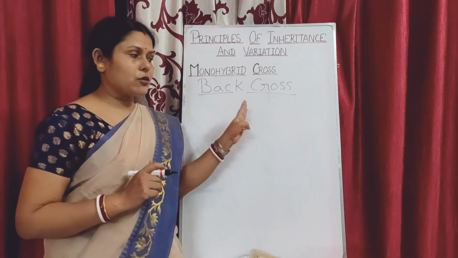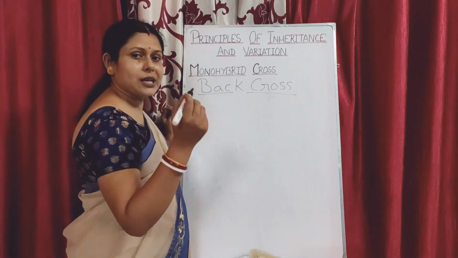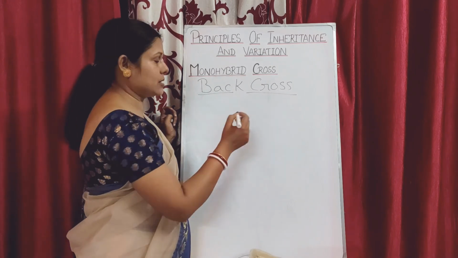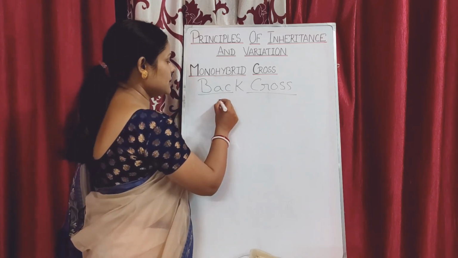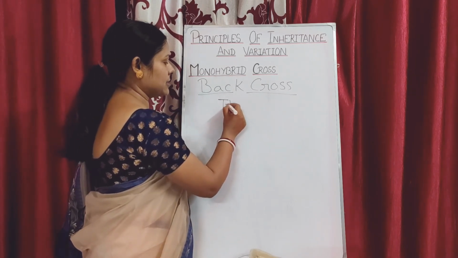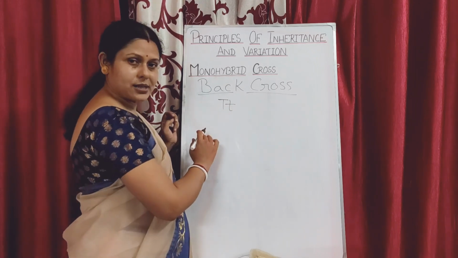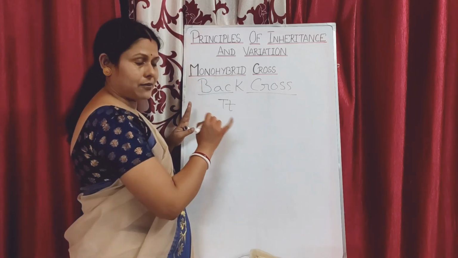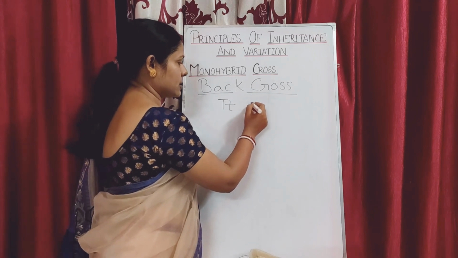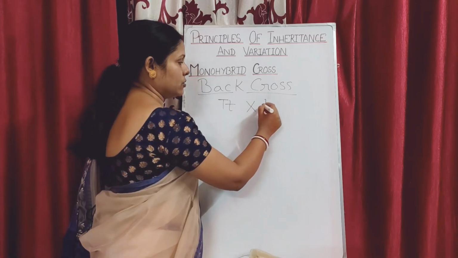But in case of back cross, suppose you have an individual which is heterozygous, say again tallness and dwarfness. So say for example capital T and small t. So it is a heterozygous individual. We don't know, but we have taken it, and if we want to cross it with that of the